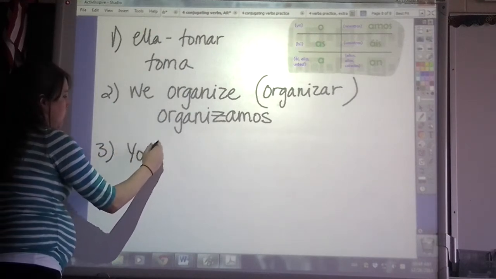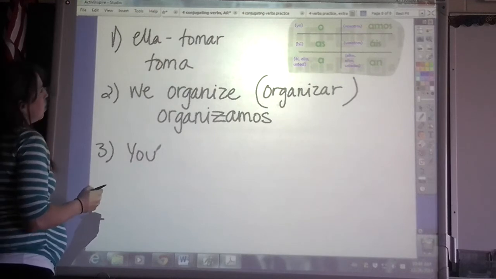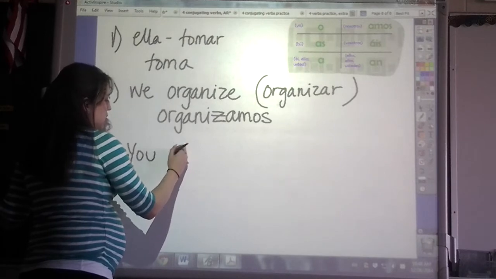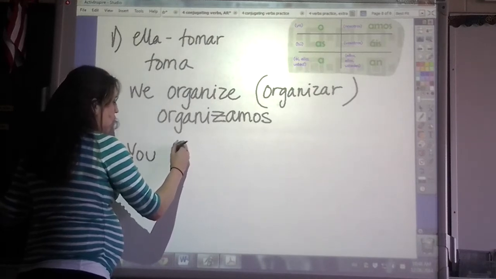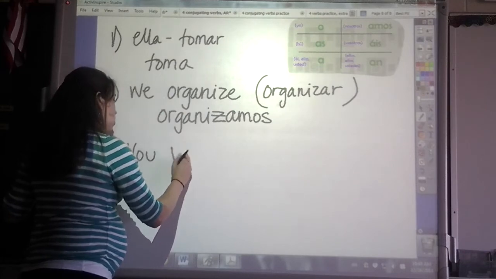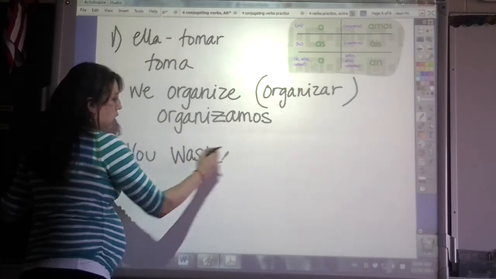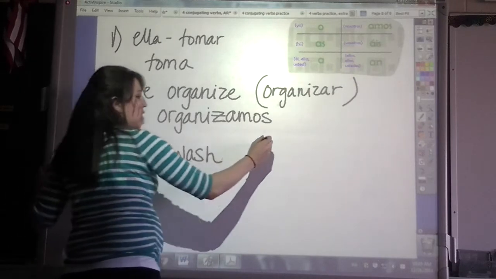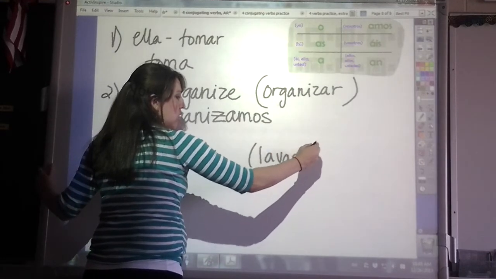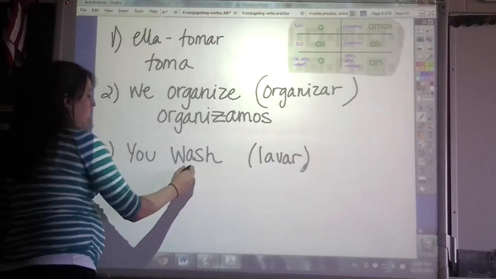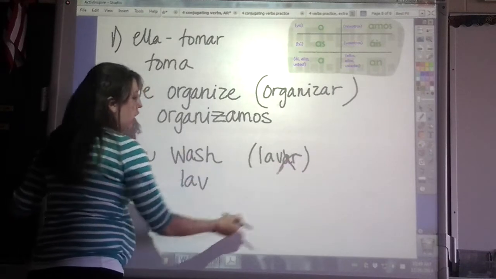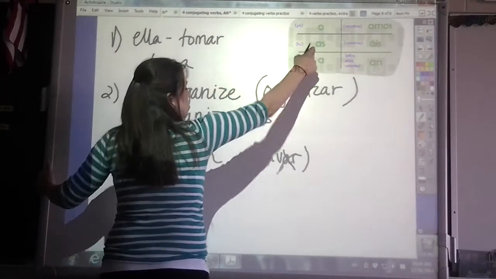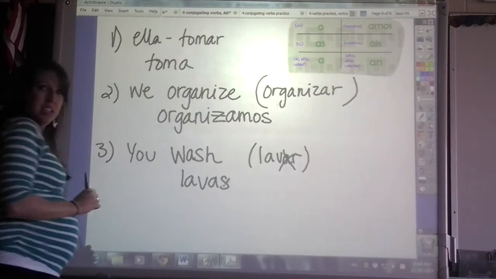How about you wash? What was on the last list? Let's see. You wash. Look back in your notes. See if you can find it. Lavar. So, we end up with lav, right? We cut off the AR. And then you. What box does that put us in? 2. See? So we end up with lavas.